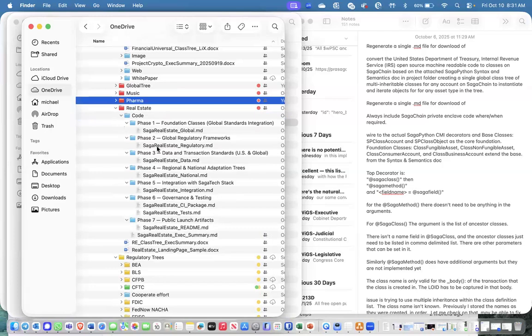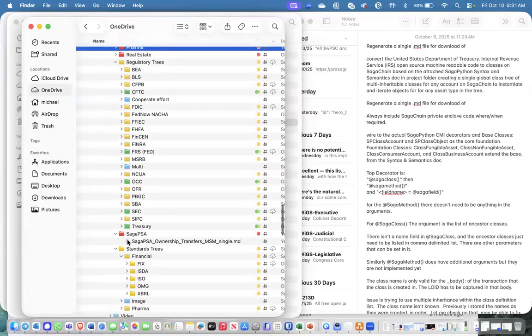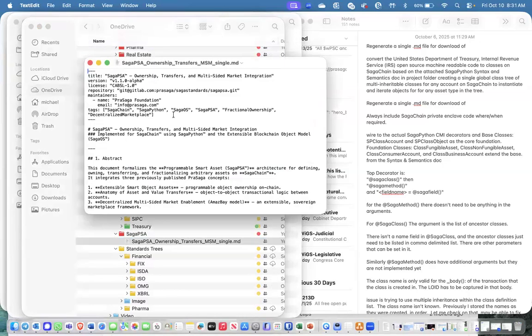And then the last thing that I did, so we've got all those, the Saga SPSA. So this is the ownership transfer. Dave, what I did here is I had ChatGPT review your articles on the multi-sided marketplace, the centralized multi-sided marketplace on the account transfer through objects.